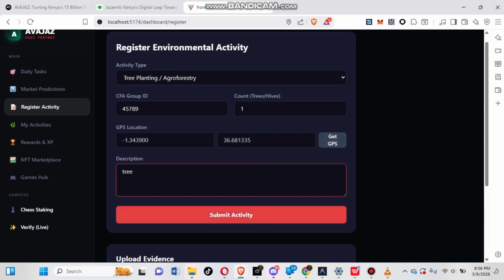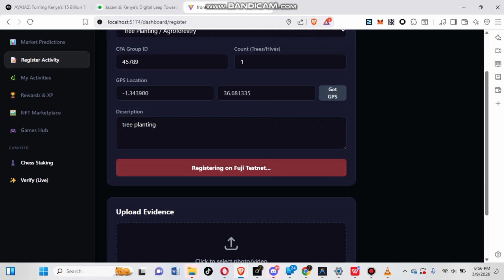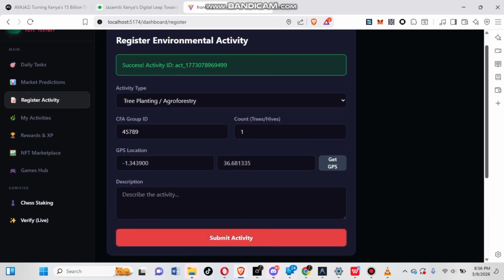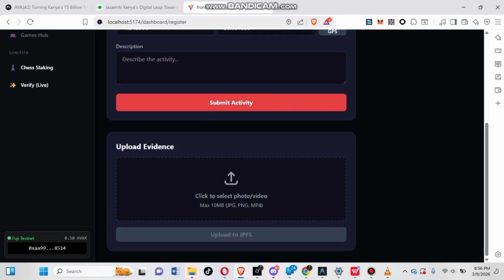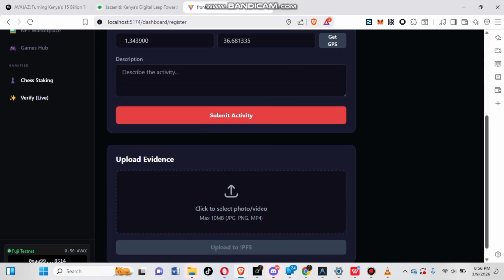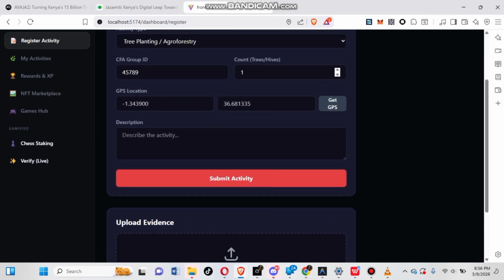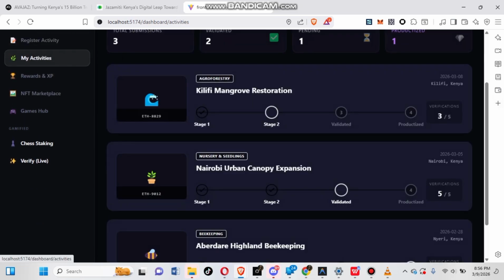For the photo evidence users upload, the images are stored in IPFS, ensuring that the data is decentralized and tamper-proof. Currently, the image remains below 10%, but we are expanding to support large environmental datasets in future. Once submitted, the activity enters a multi-stage decentralized verification system. In the first stage, there are 3 anonymous wallets verifying the activity. In the second stage, there are 2 additional wallets confirming it. In the third stage, the activity reaches the validation stage. And finally, the activity becomes productized.